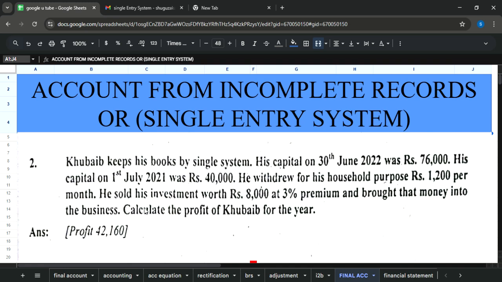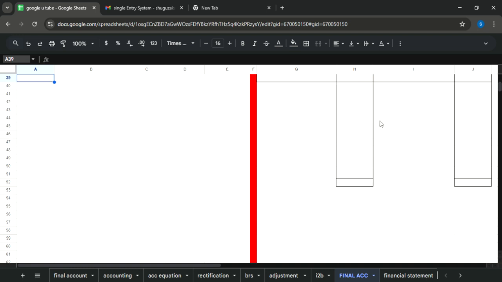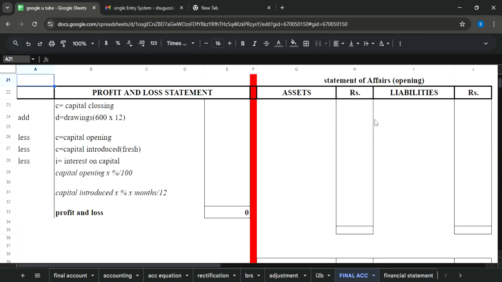How is it possible for such a short question when we have a proforma which includes several aspects: profit and loss statement, statement of affairs opening, statement of affairs closing, and what we have is just 4 lines. So it's a quick review of the proforma. Please understand why we make this opening statement. We make this statement of affairs opening because we calculate opening capital through this statement.